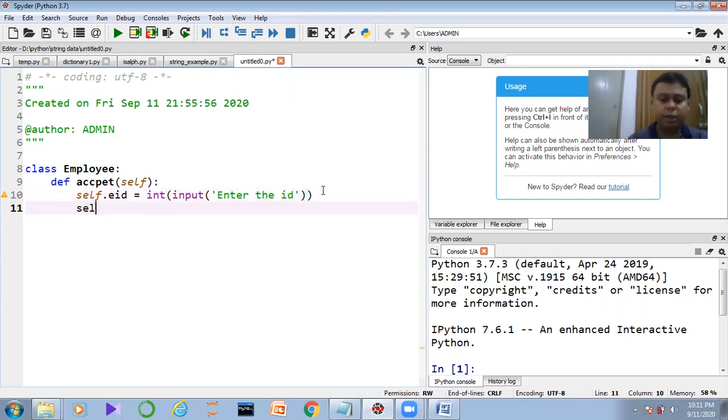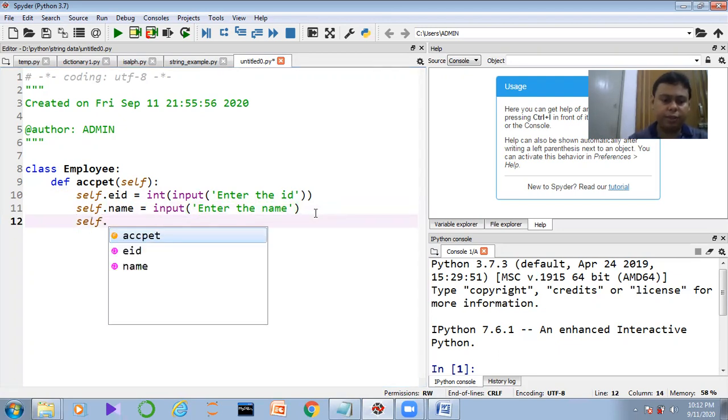After that, you can write here, guys, self dot name, input, enter the name. Self dot, I want to define here, suppose age, or I define here the salary. Okay, fine, salary I define.